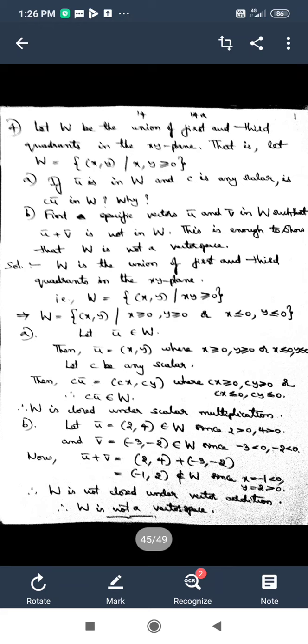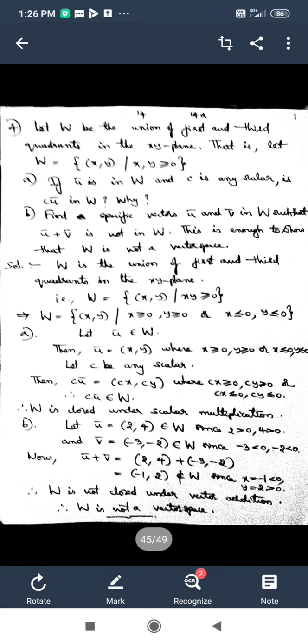And in the B bit we are asked to find specific vectors u bar and v bar in W in such a way that u bar plus v bar is not in W. This is enough to show that W is not a vector space. Of course, if the closure axiom is not satisfied, we can say that W is not a vector space. Now let us move on to the solution.